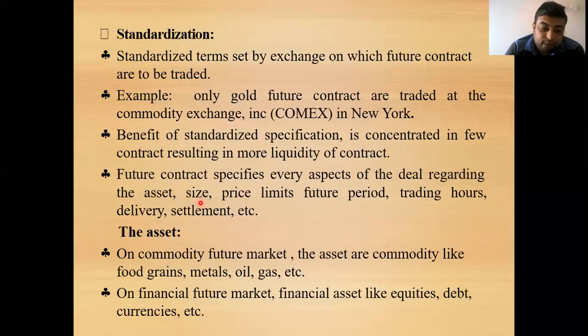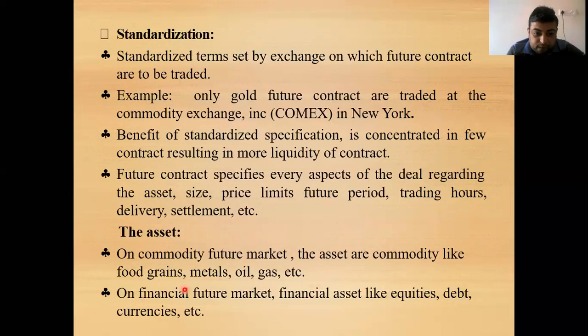Now, explaining one by one, first is the asset. What is the meaning of asset? First, in the commodity futures market, the assets are commodities like food grains, metals, oils, gas, etc. So all these things are known as the asset, as we have already given in the example.